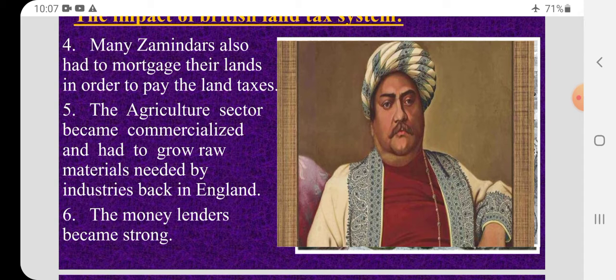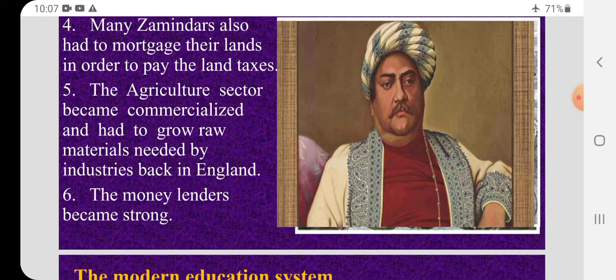So now what happened? If the farmers do not pay the tax to the zamindars, the zamindars have to pay to the Britishers. So zamindars also had to give away their land in mortgage in order to pay tax to the Britishers. The agriculture sector became commercialized and had to grow raw materials needed by industries back in England. So, here in India, what happened? The Britishers were forcing the Indians to grow commercial crops in order to send the raw materials to the industries in England.